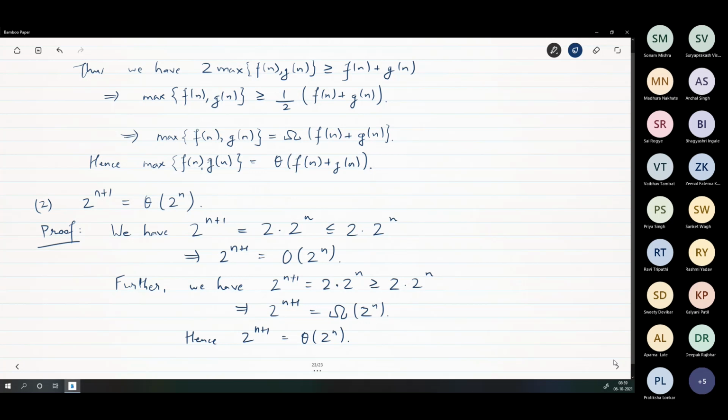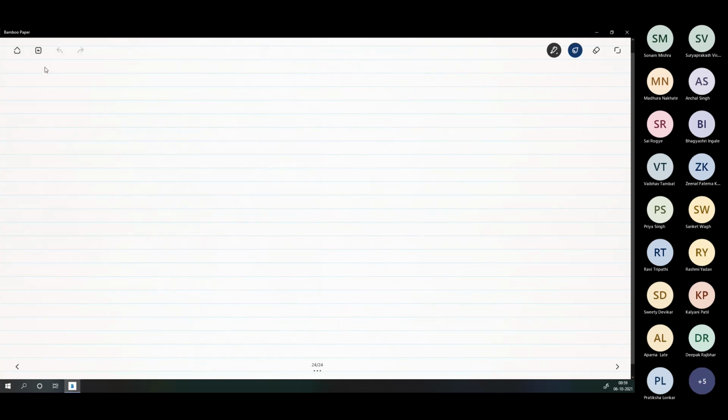Before we meet tomorrow, so we'll meet tomorrow again and continue with problems, but try this as an exercise. Okay, n square is theta of n square plus n. n square is theta of n square plus 2n.